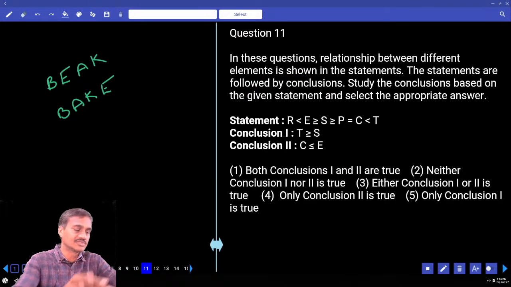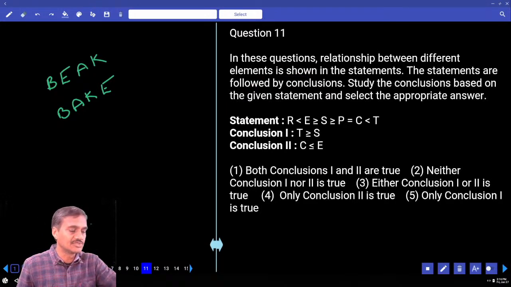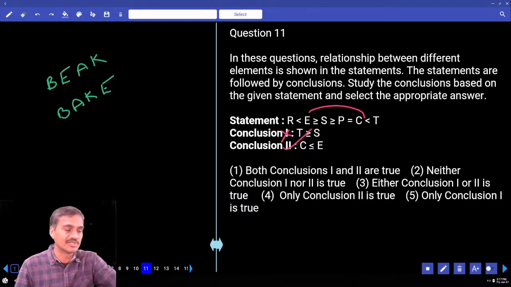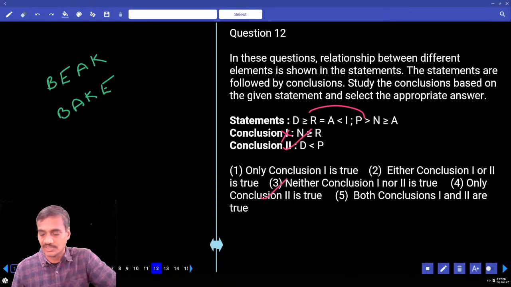Then 11 and 12 are based on inequalities. The relation between S and T: two opposite symbols, so no relation can be drawn. C and E: E greater than or equals to C means C lesser than or equals to E. So only 2 is true, that is choice 4. Question number 11.